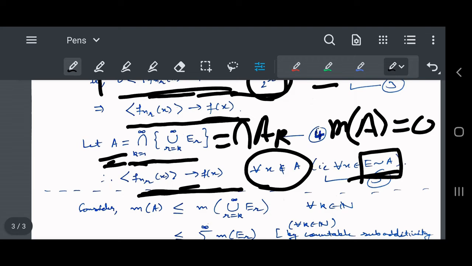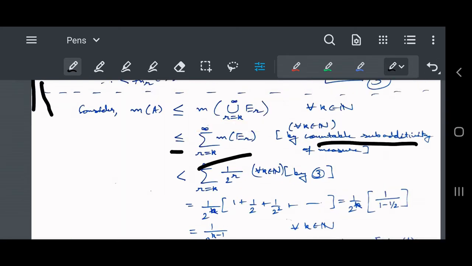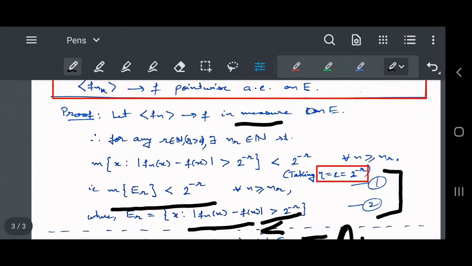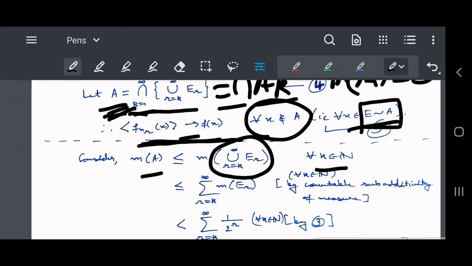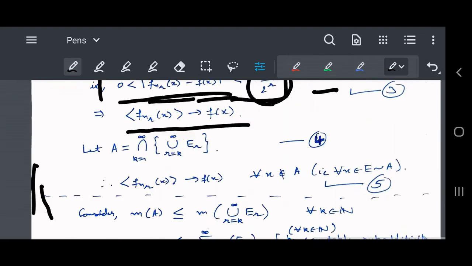If we write it as the intersection of A_k's, then definitely it is contained in each A_k. So we consider the measure of A; it becomes less than or equal to the measure of each A_k, because A is the intersection of all A_k and is therefore a subset of each.